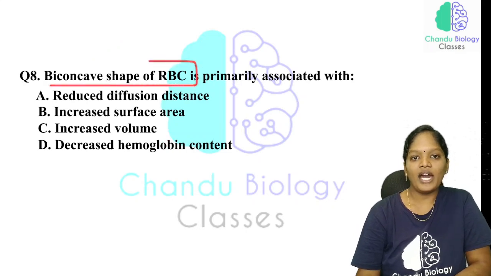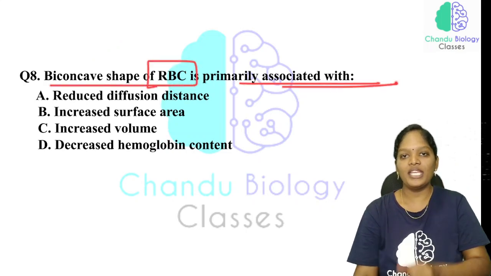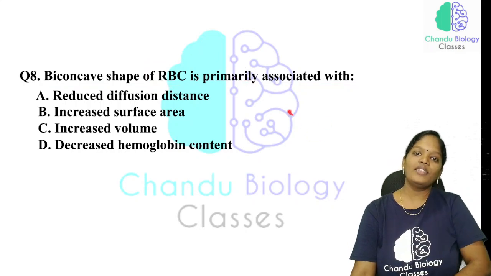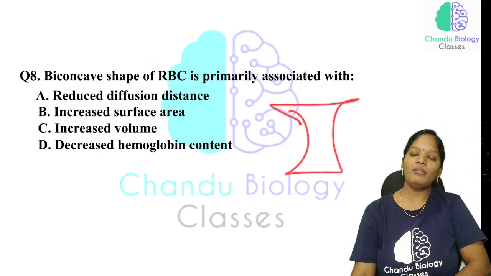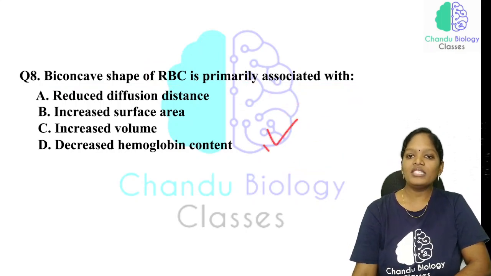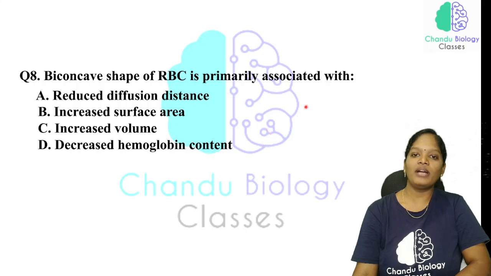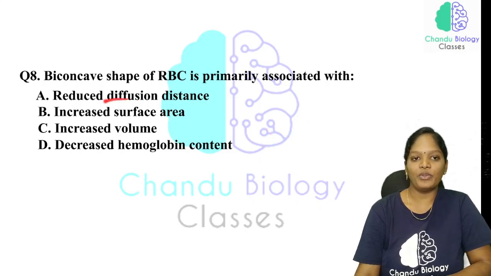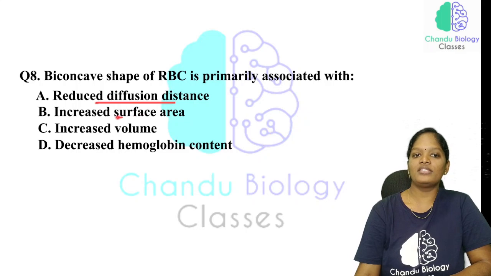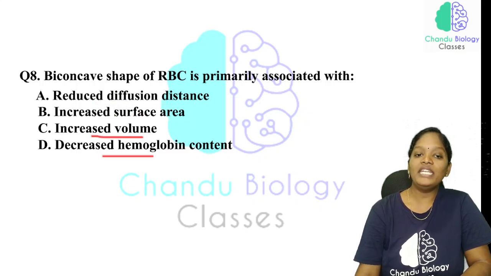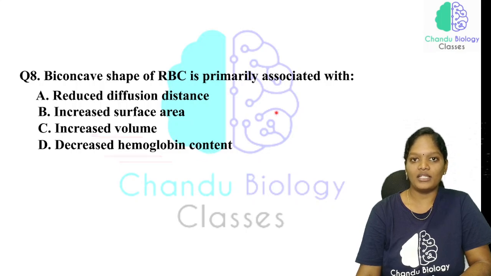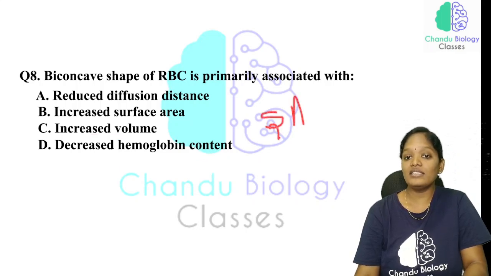Now, the biconcave shape of the RBC is primarily associated with what? Why is the shape of the RBC biconcave? What is its function? Options: reduced diffusion distance, increased surface area, increased volume, decreased hemoglobin content. Ultimately, increased surface area leads to larger diffusion.